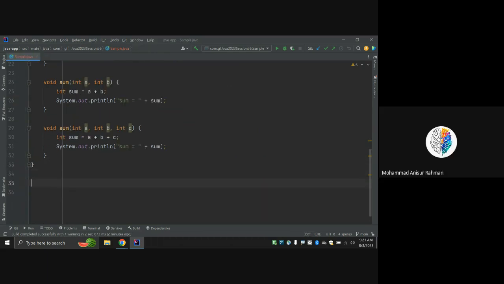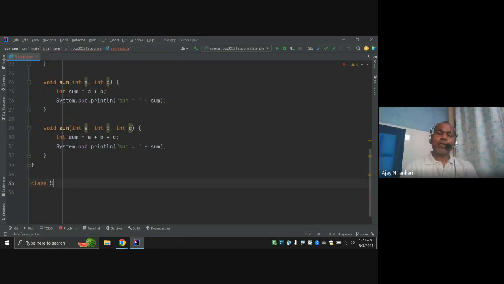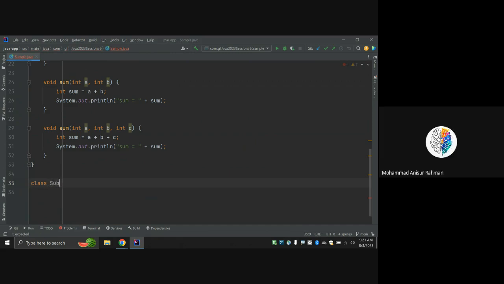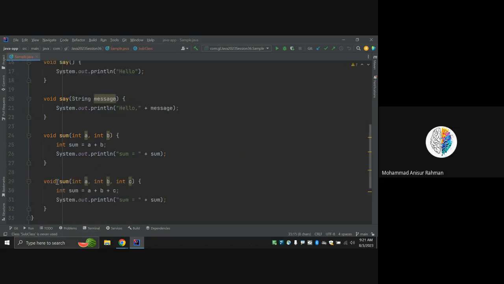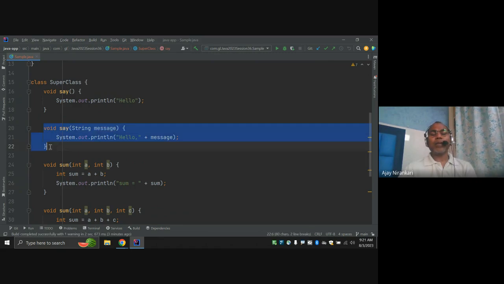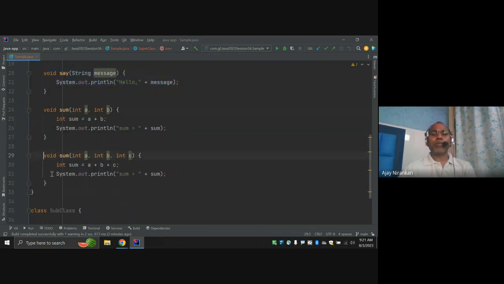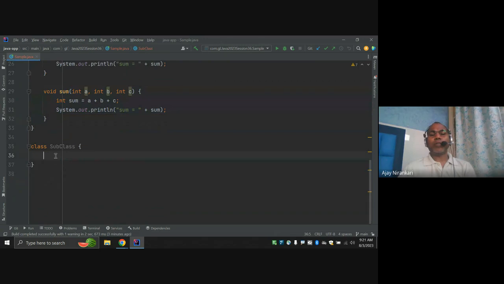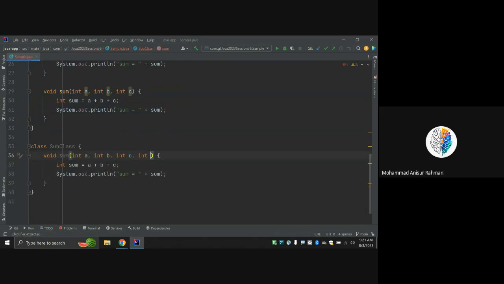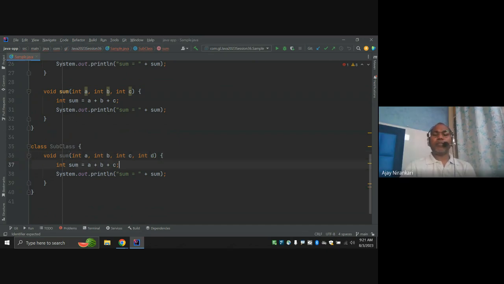If we have a relationship like a child class, a subclass, let's say I am writing a subclass. Till now there is no inheritance, so here I can write a sum method, for example sum with four arguments: a, b, c, d, with a plus b plus c plus d. If you notice, I am going to create the subclass object now.